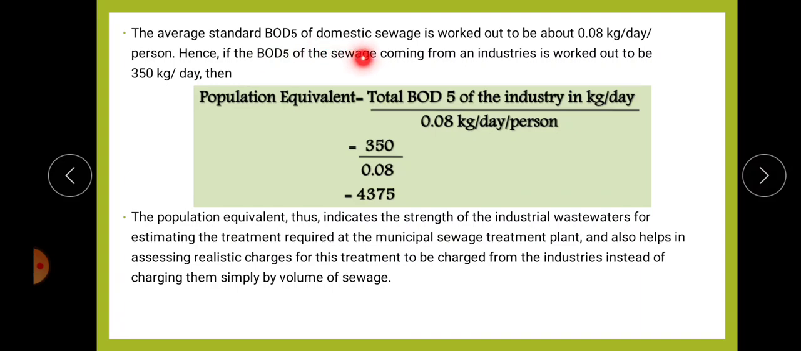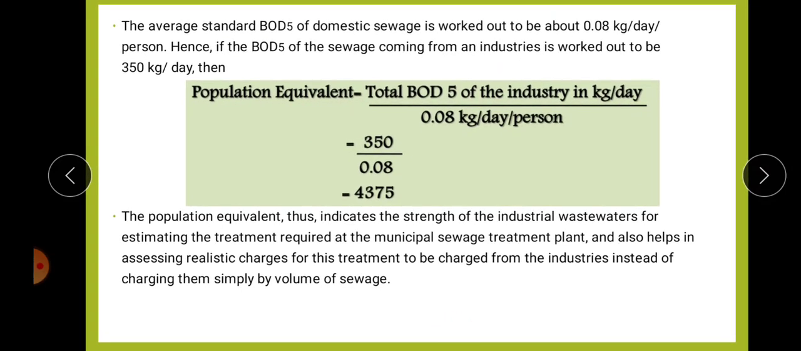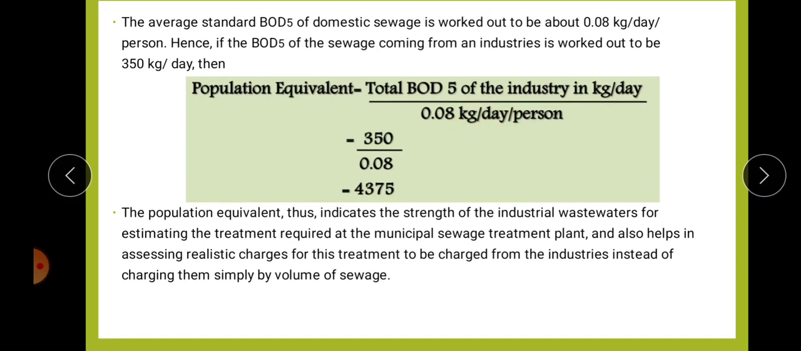The average BOD of domestic sewage is approximated as 0.08 kilogram per day per person. The BOD of sewage coming from the industry is written as the numerator. So population equivalent is equal to the total BOD 5 days of the industry in kilogram per day divided by 0.08 kilogram per day per person, because the BOD 5 of domestic sewage is approximated as 0.08 kilogram per day per person.